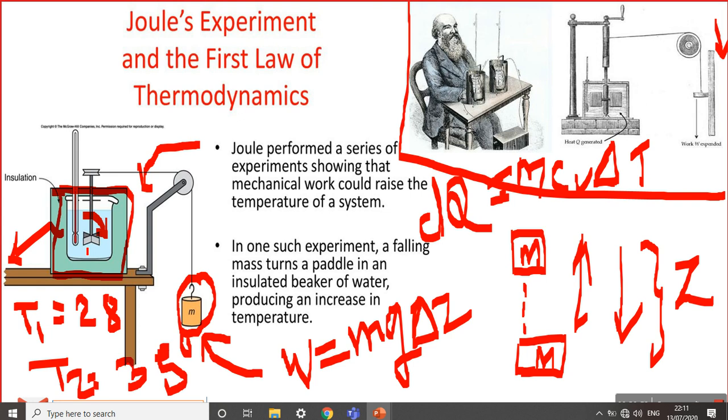So from this slide we calculate the work done on the system, that is the potential work mg delta Z, the change in height, and what amount of heat is produced, that is m c_v delta T. I'm going to discuss how this formula applies in the coming slides, that is the processes. This is the fundamental formula of heat generated, m c_v delta T.